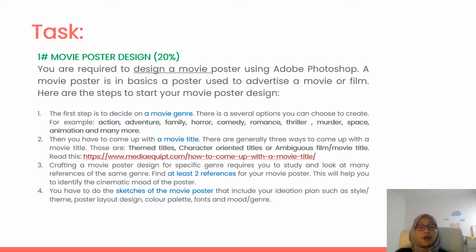And after that, you have to do the sketches of the movie poster, which include your ideation plans such as style, theme, poster layout, the color palettes, and the mood and the genre. In your ideation and plan, you have to come up with your hand-drawn sketch, or it could be a digital drawing, for your movie poster, which must be included in your ideation and plan done in Microsoft Word. It's up to your creativity. You can use Microsoft Word or any word processing tool to do your ideation and plan for your movie poster. We will look into that in the next slide, and I will explain further.